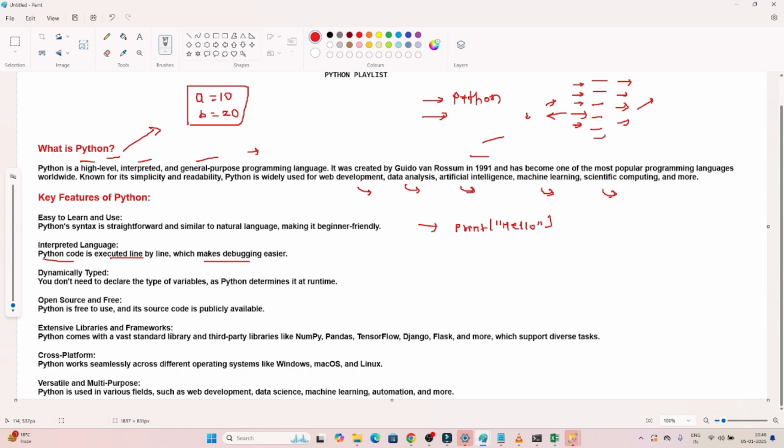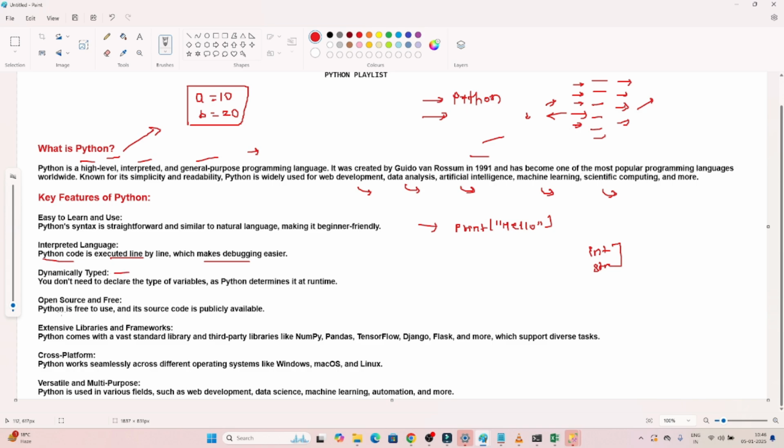The third one is dynamically typed. You don't need to declare the type of a variable. In other programming languages, suppose you have to declare a variable, we declare it like int, or suppose we had to declare a string. You have to declare all these things in other languages, but in Python you don't need to declare the type of the variable. That is the advantage we get in Python.